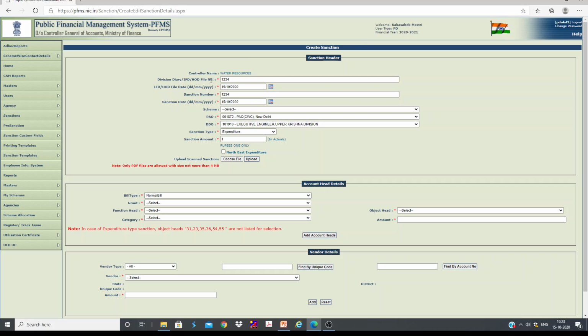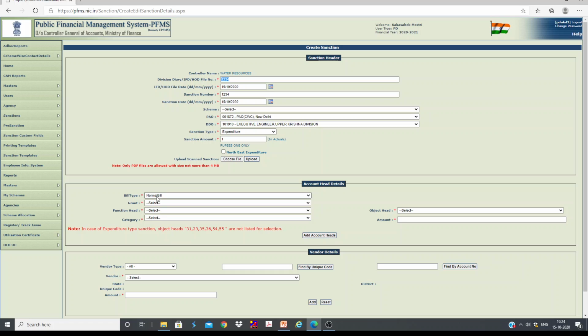If you are maintaining simply a bill register, then you can write that simply bill register, and we can feed these details, and we don't have to upload the sanction order and all. Even if you are practicing issuing of sanction order, you don't have to upload that one. That's why you can see there is no star here.